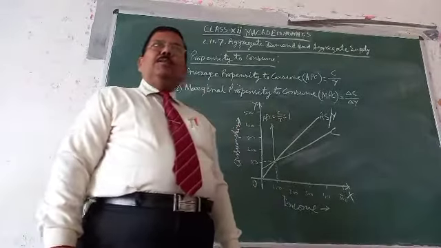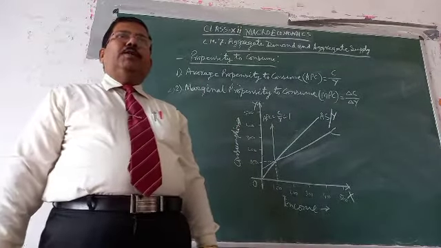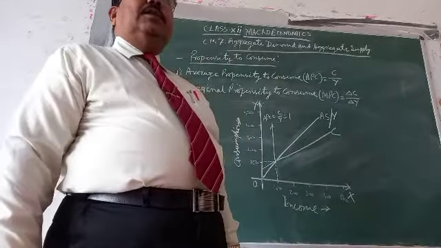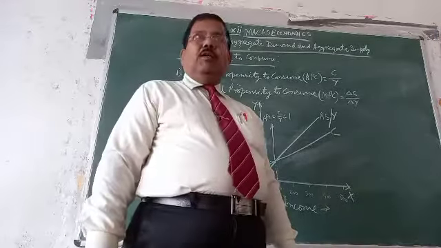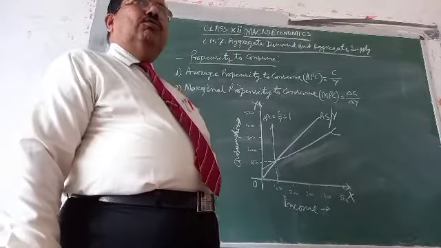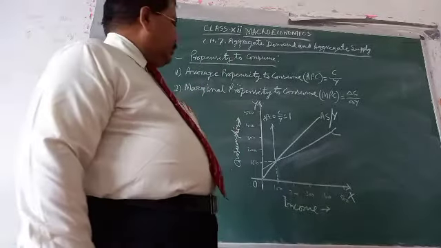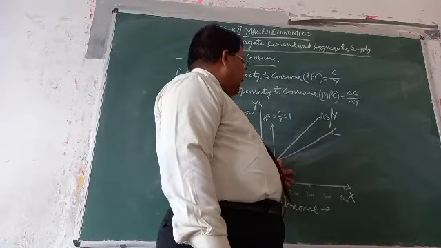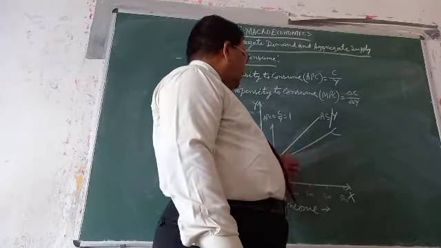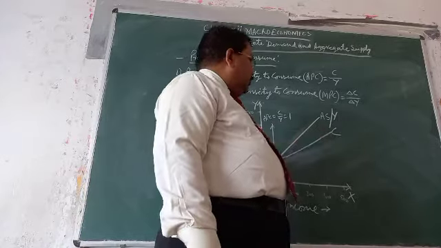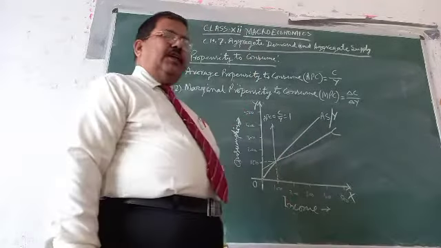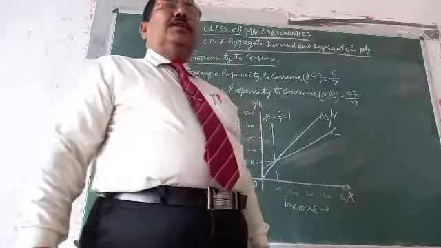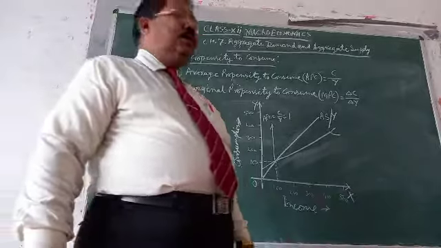What is the break-even point? At the break-even point, income as well as consumption are equal. There is no difference between income and consumption. After that point, on the right-hand side, consumption is less than income, which shows positive saving.